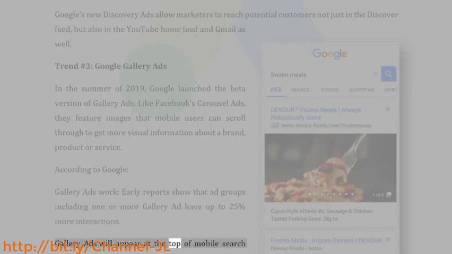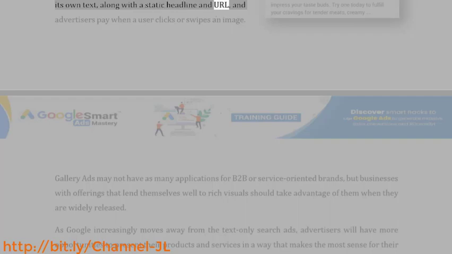Gallery ads will appear at the top of mobile search results and feature 4 to 8 images. Each image will have its own text, along with a static headline and URL, and advertisers pay when a user clicks or swipes an image. Gallery ads may not have as many applications for B2B or service-oriented brands, but businesses with offerings that lend themselves well to rich visuals should take advantage of them when they are widely released. As Google increasingly moves away from the text-only search ads, advertisers will have more opportunities to present their products and services in a way that makes the most sense for their business and their customers.